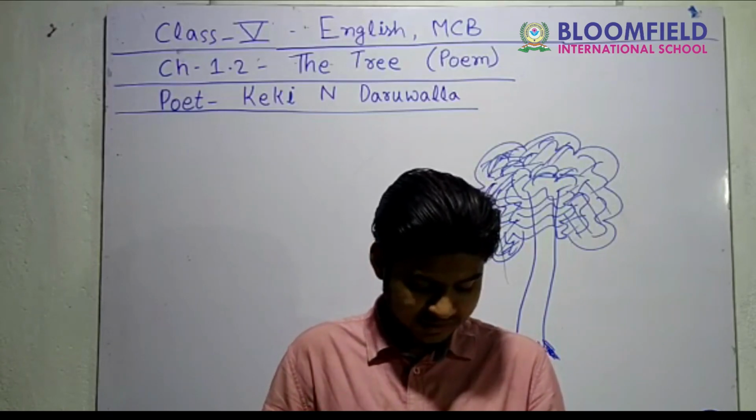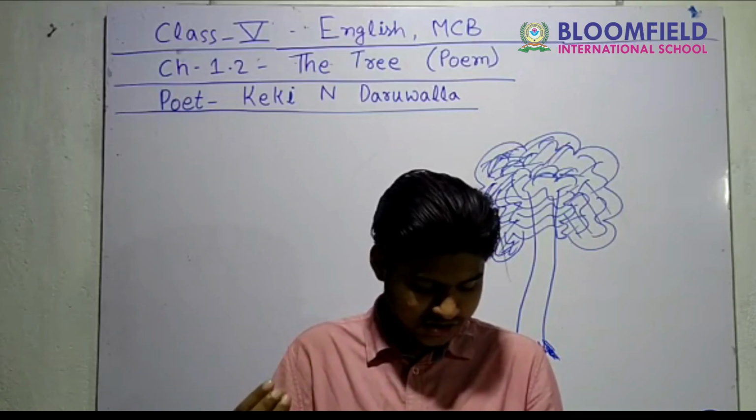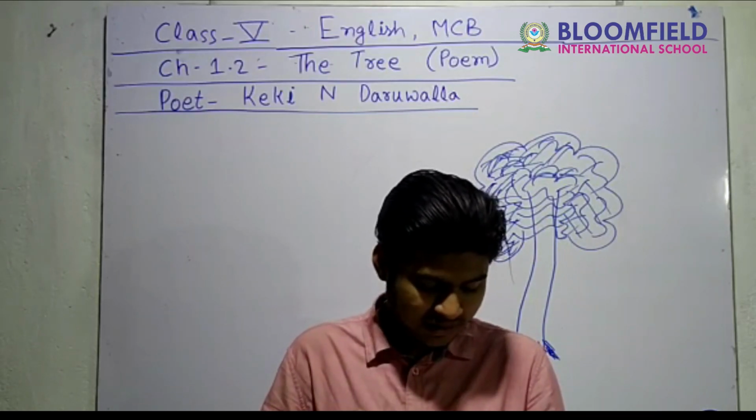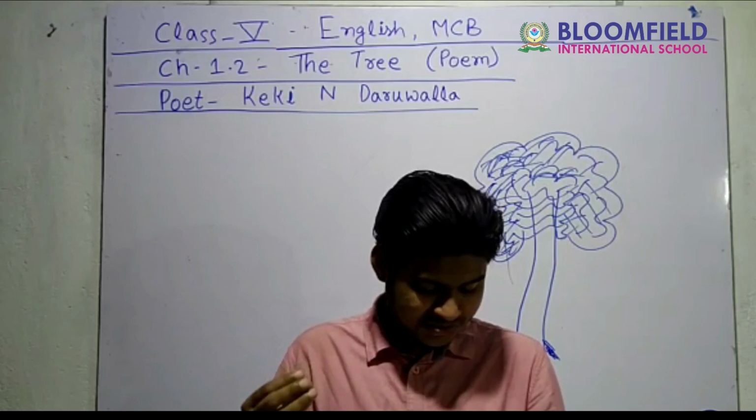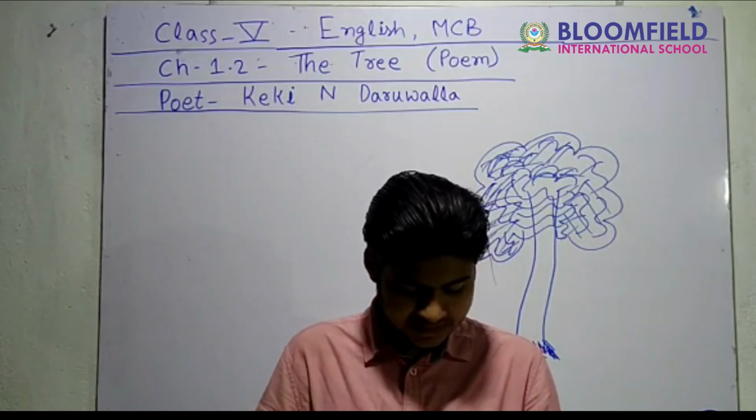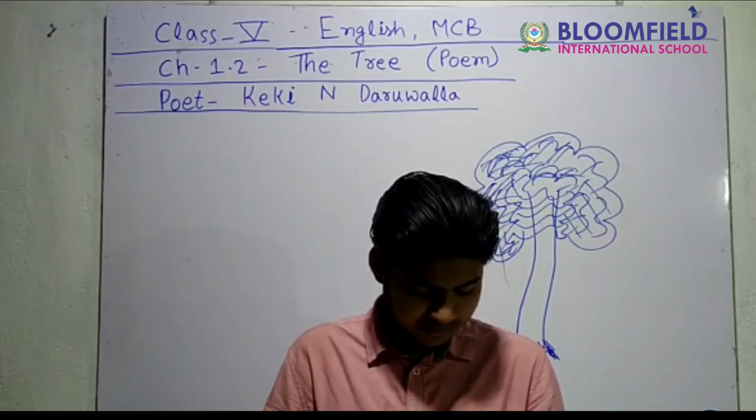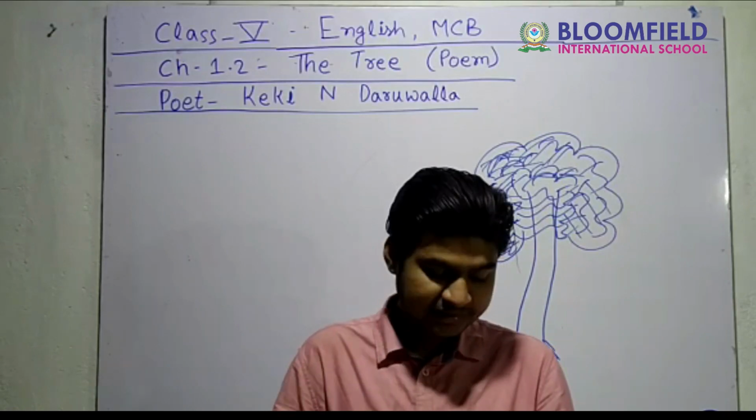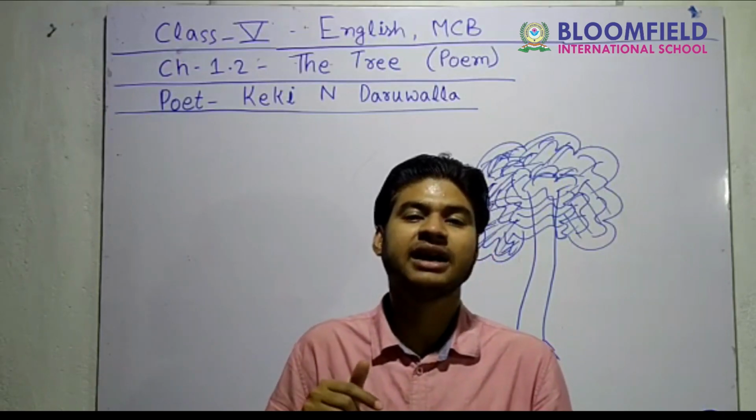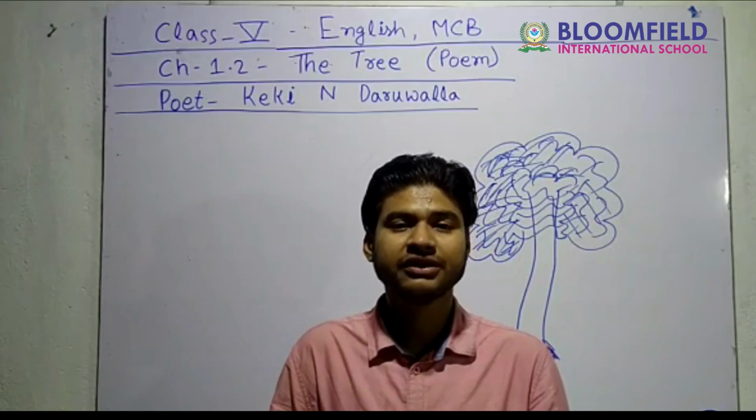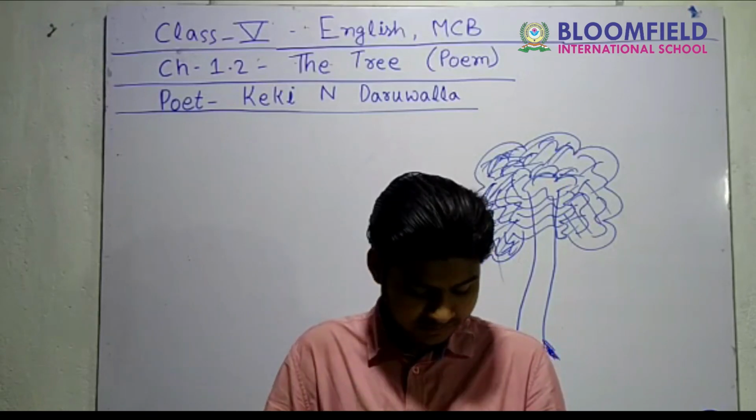Its falling flowers and its shade, they covered half the track. It sheltered us from sun and rain. The tree had paid us back. So there is another word, paid us back. It is highlighted in blue color. It is also a difficult word, and the meaning of the word is given at the bottom.